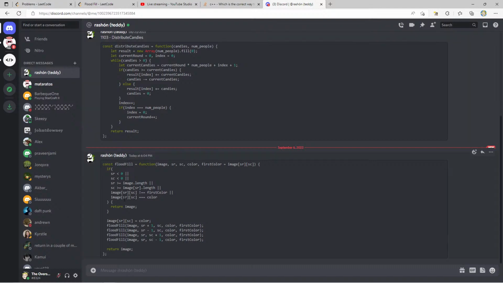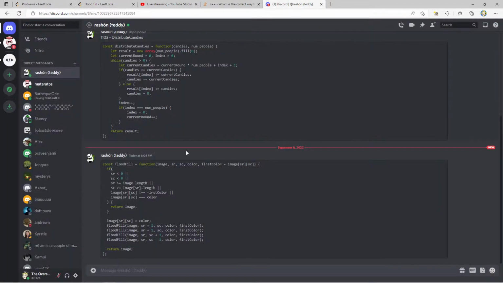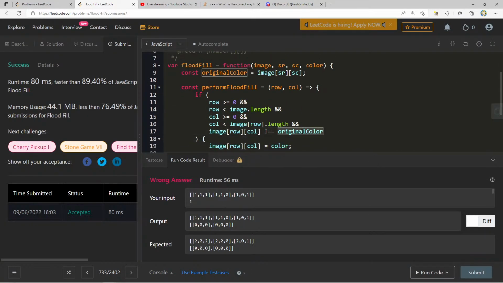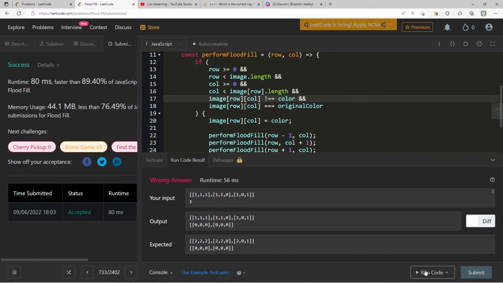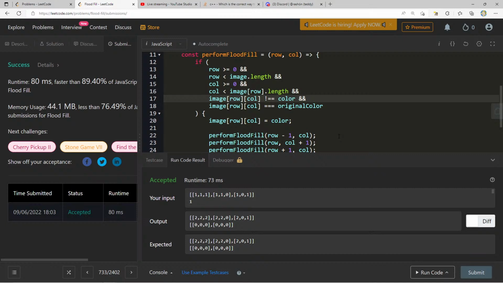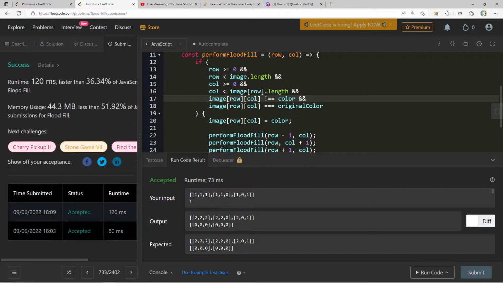So here we're saying don't do this if it's equal to color. So I probably should have where color is what for you, color is that. So if it's not equal to color and image of row column is equal to original color, yeah, perhaps I just need to do the inverse of whatever you did, because I think you're doing the opposite. Yeah, I think that's what it is. Let's see. Nice.